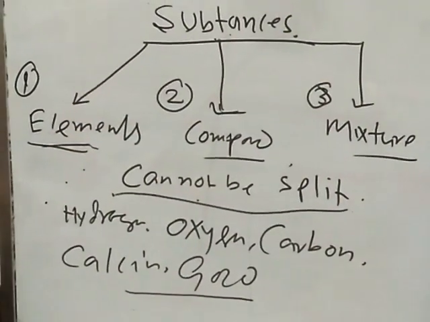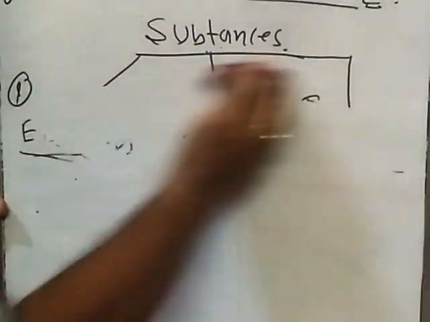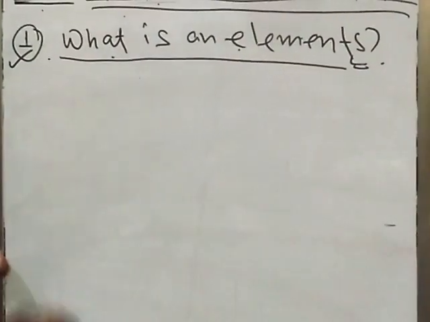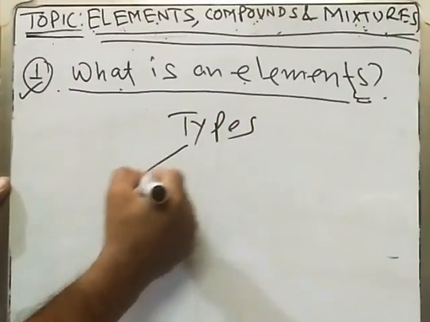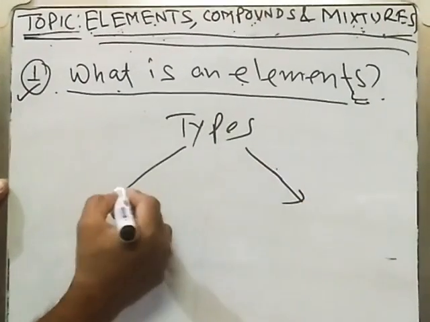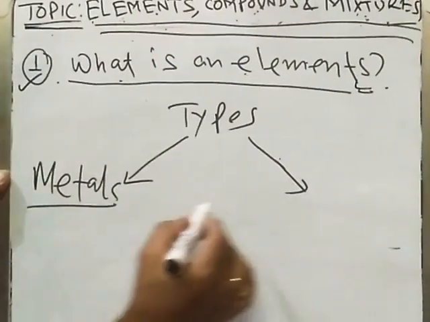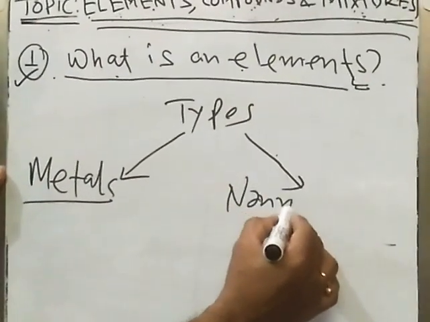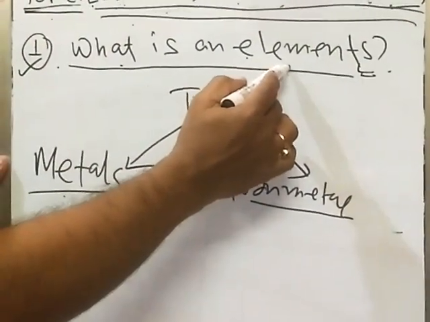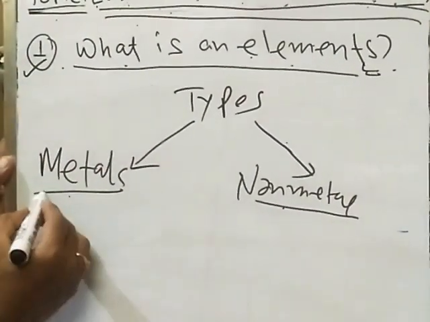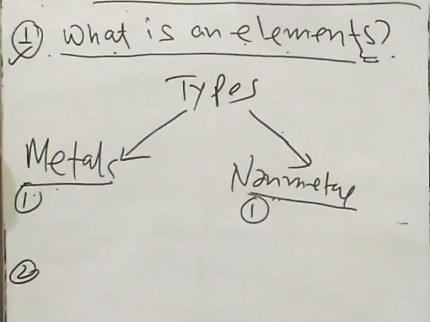Now, what are the different types of element? Can you give me any idea? The elements broadly can be divided into 2 types. One is metals, another is non-metals. These are the 2 divisions of an element: metal and non-metal. Metal and non-metal both have some properties.